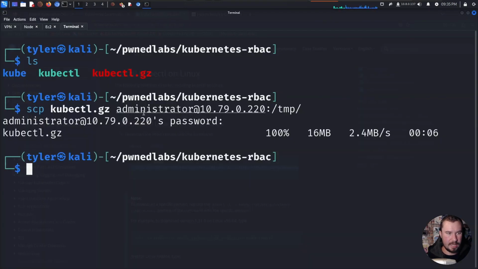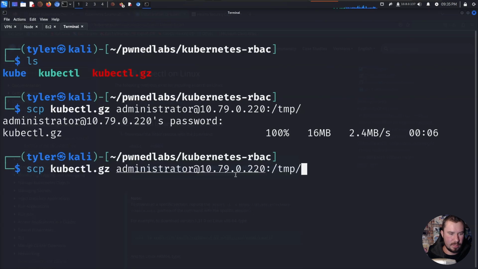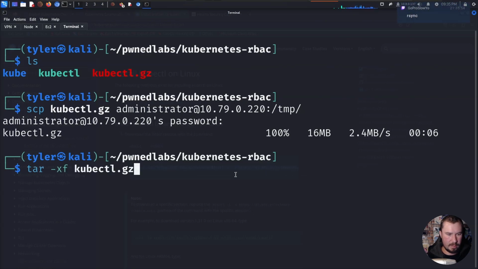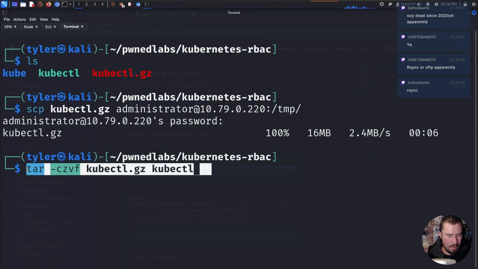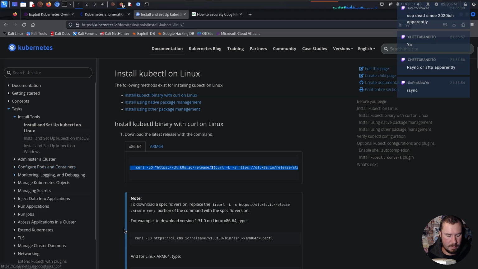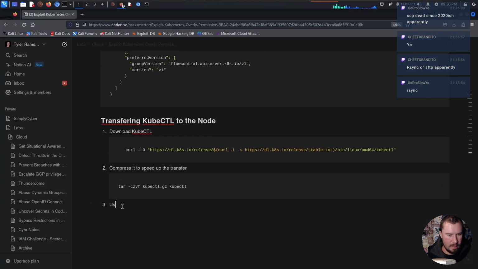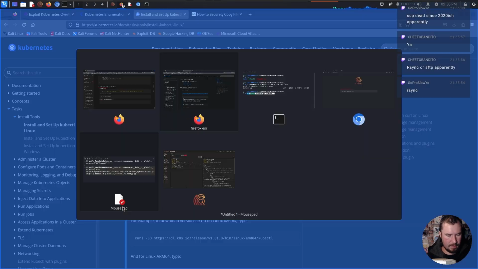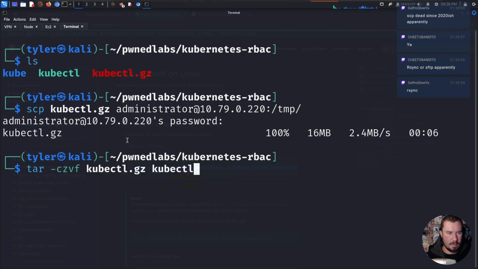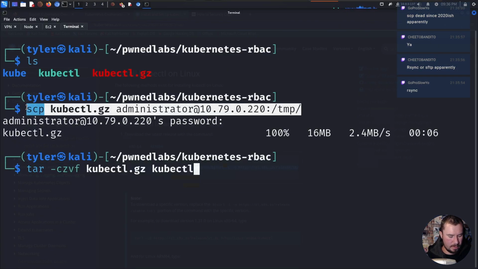And we'll grab the syntax that we used. If I can go back, there we go. Grab the syntax for that. Use SCP to transfer to the compromised EC2. Like so.